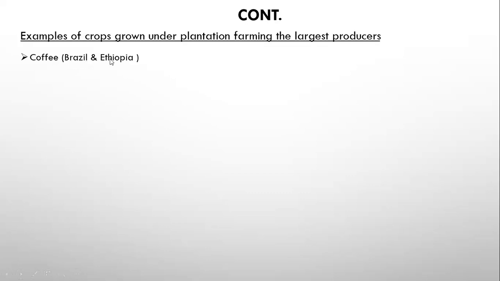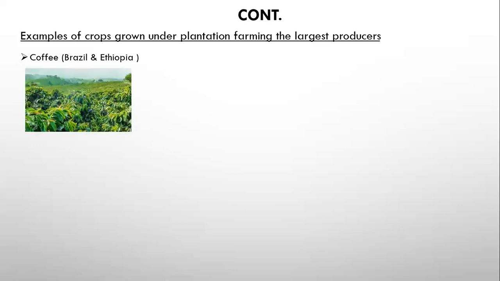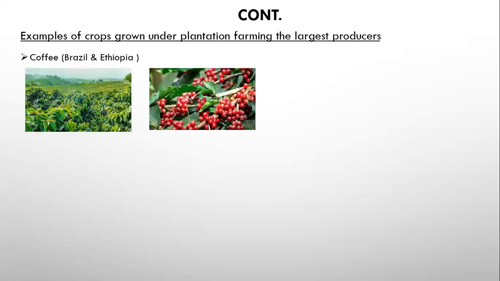And in Africa, we have Ethiopia, where on the Ethiopian highlands, we have huge coffee plantations. So in the world, the largest coffee producer is Brazil. Then in Africa, we have Ethiopia. So these are the plantations, as you're able to see, the coffee plantations. And this is how coffee looks like.